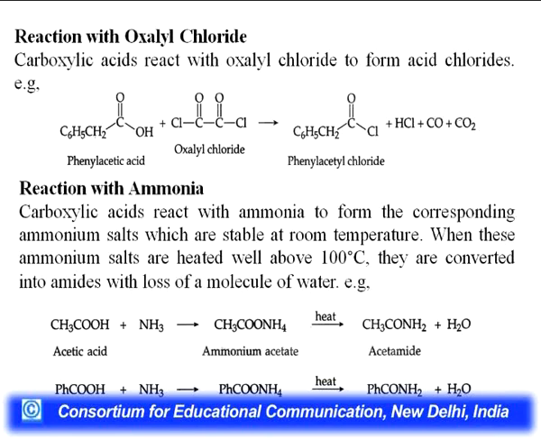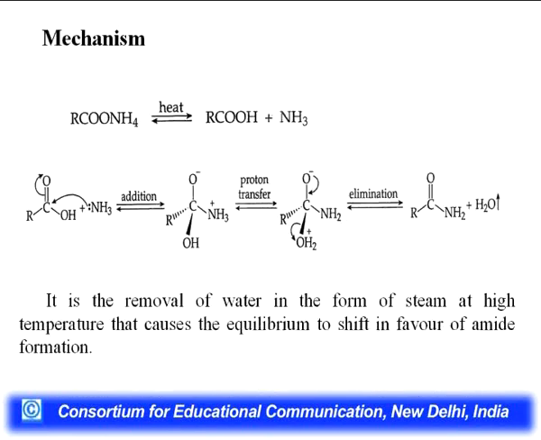Next reaction is with ammonia. You will get the acetamide. Carboxylic acid reacts with ammonia to form corresponding ammonium salts which are stable at room temperature. When these ammonium salts are heated well above 100 degrees, they are converted into amides with loss of a water molecule. This is the mechanism how the ammonia molecule acting as a nucleophile attacks the carbonyl carbon, then there is a tetrahedral intermediate, then proton transfer, elimination reaction, and you will get the amide. It is the removal of water in the form of steam at high temperature that causes the equilibrium to shift in favor of amide formation.